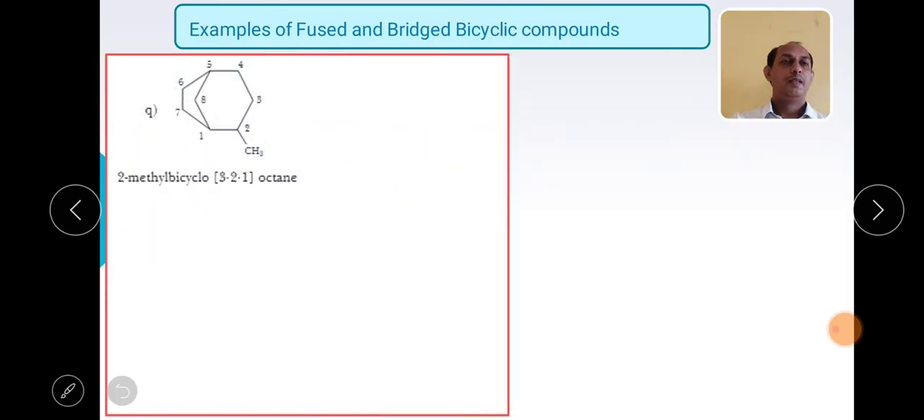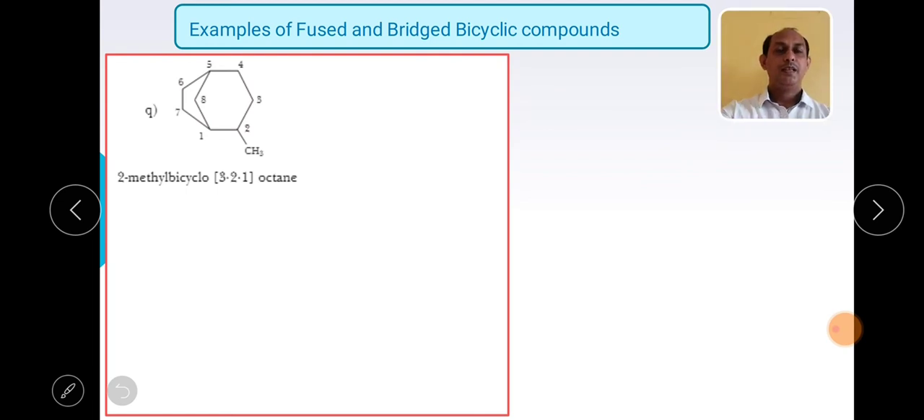Let us see some more examples which contain a substituent. When you have a substituent, one rule must come to your mind: the substituent should get the minimum number. So you have to start numbering from that bridgehead carbon atom, so that your substituent gets the minimum number. Before the word bicyclo, you have to write the substituent and its position.